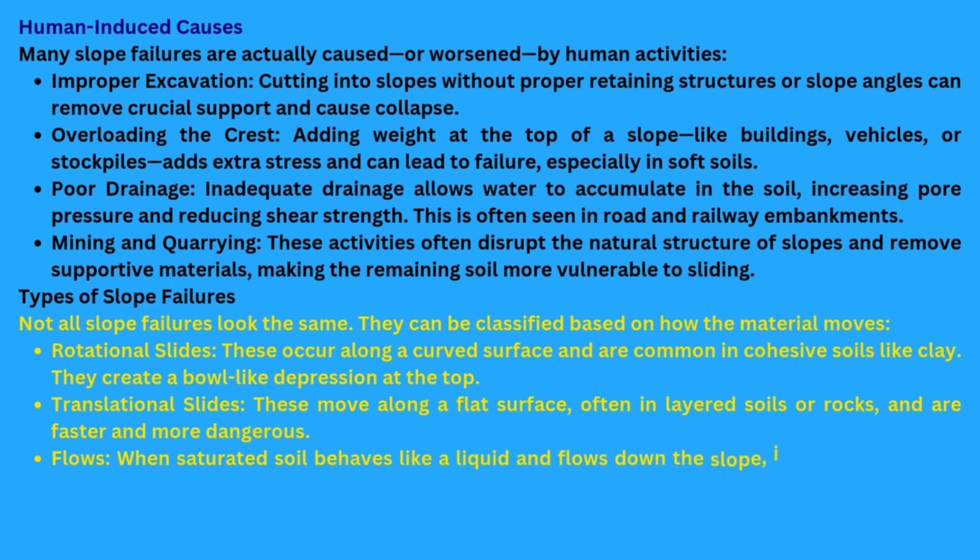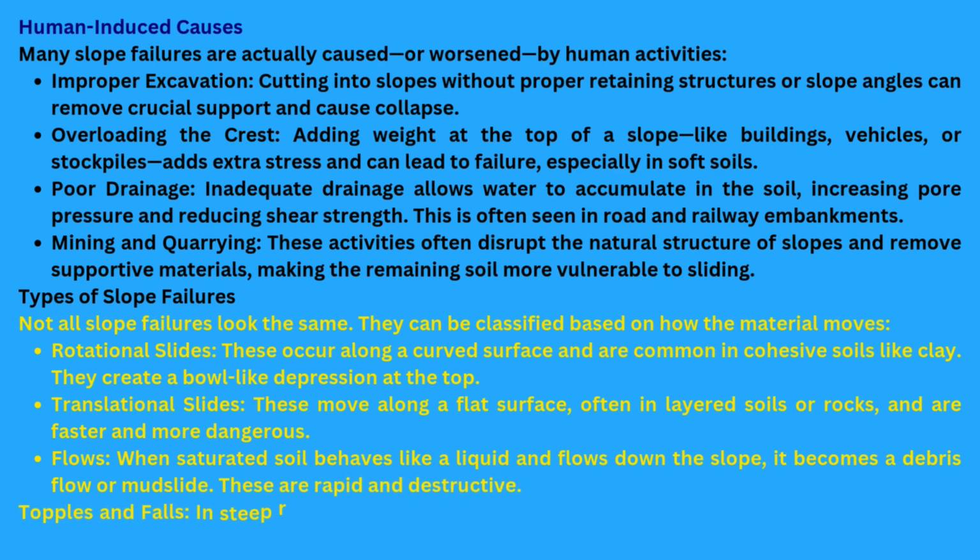Flows. When saturated soil behaves like a liquid and flows down the slope, it becomes a debris flow or mudslide. These are rapid and destructive. Topples and falls. In steep rocky terrain, large blocks can detach and fall due to gravity and cracks in the rock mass. Signs of potential failure. Many slope failures give off warning signs before they happen. Spotting these early can save lives.